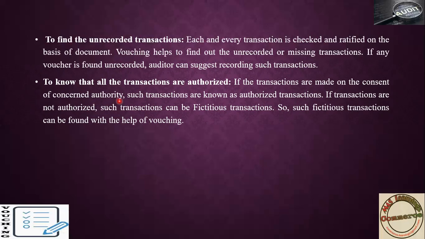By seeing that, you will get to know whether the transaction is authorized. If any sign is missing and payment has been made, you have to think this transaction is fictitious, and by doing that you will find the fictitious or fraudulent transaction happening in your books of account.